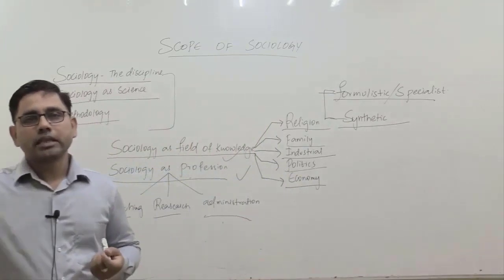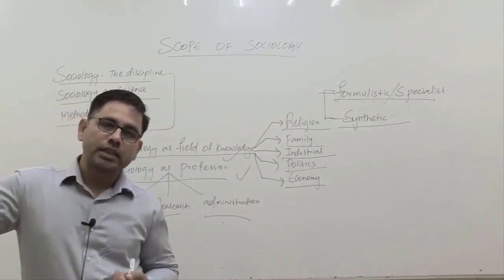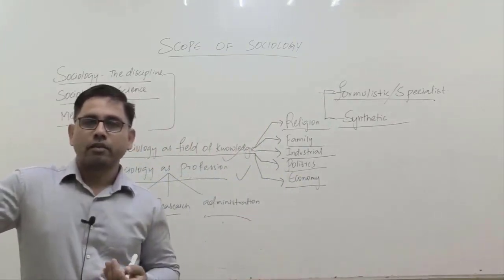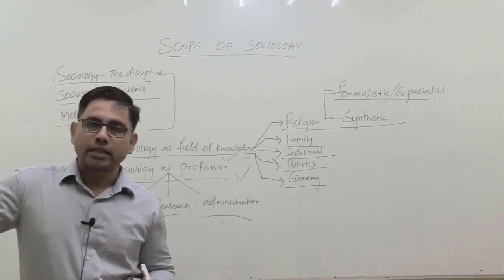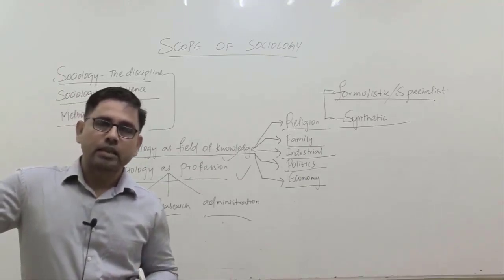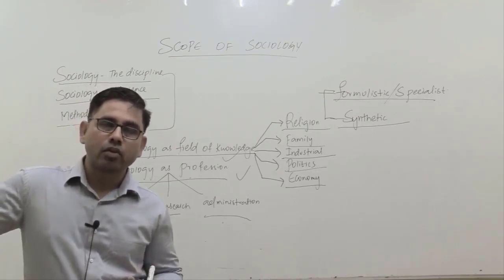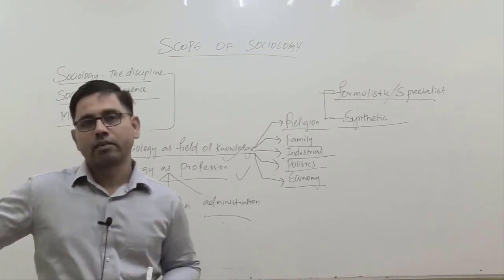We understood that Europe before the 14th century was a feudal Europe where kings and emperors used to rule. There were two classes, there was no middle class. We discussed the tremendous role of religion.